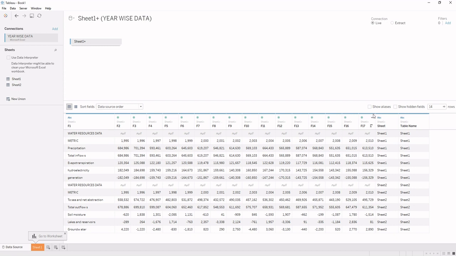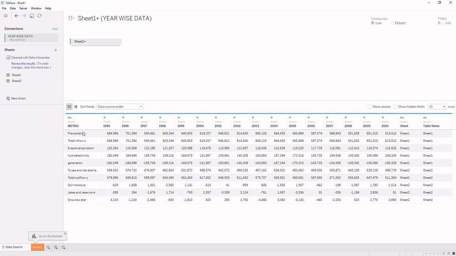and then I have to rename the columns. Instead of doing this, Tableau has provided us an automatic option that is called use data interpreter. When I click on this link, my data will be cleaned automatically. Once it has been cleaned and the query executed, you can see now all the columns have a correct name, plus the redundant header data has also been removed. I haven't done anything. I have just clicked on clean with data interpreter and the data is cleaned.